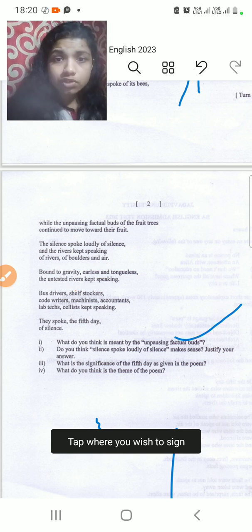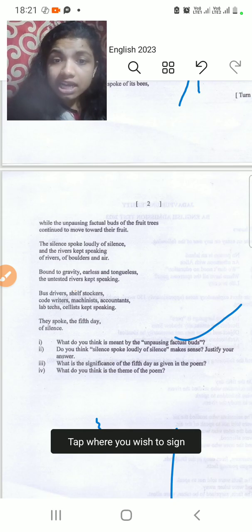In the silence situation, if the silence is speaking, the rivers keep speaking, of rivers, of boulders and air. So like these three things for which earlier scientists were speaking, like the river, for river the first scientist was speaking, boulders, air, second scientist was speaking. So this way now these are speaking for itself. Bound to gravity, careless, tongueless.